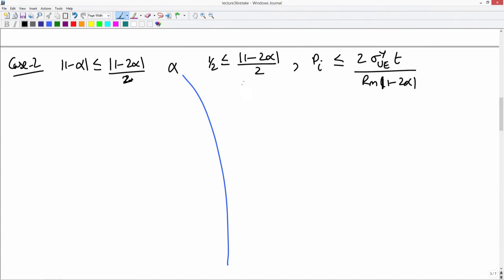Looking at the second one, I want 1 minus 2 alpha to be greater than or equal to 0, in which case I want 1 to be less than or equal to 1 minus 2 alpha. What does this tell us? This tells us that alpha must be less than or equal to 1 half and alpha must be less than or equal to 0. This is not possible.